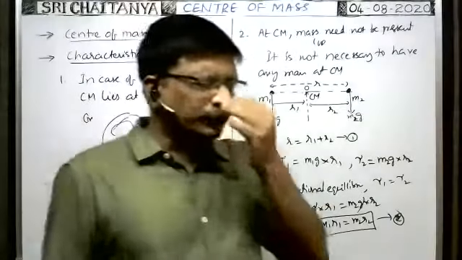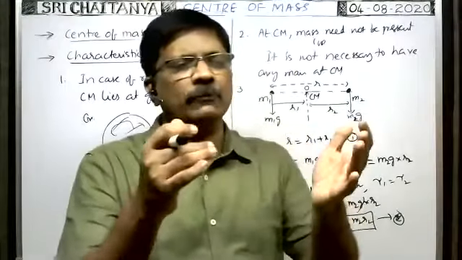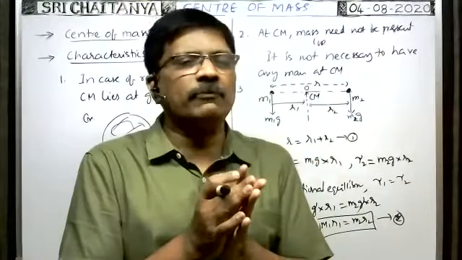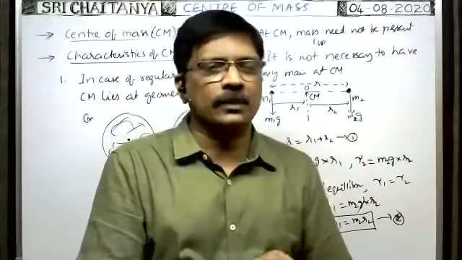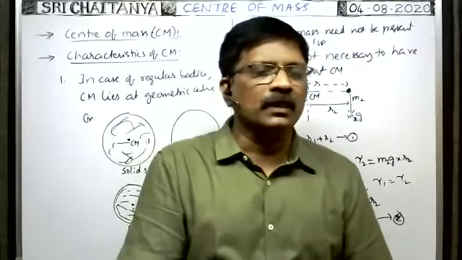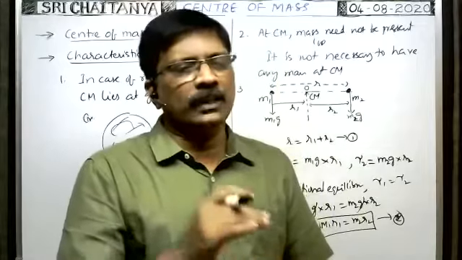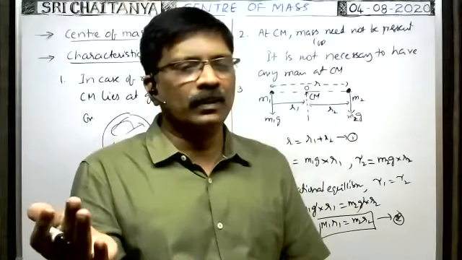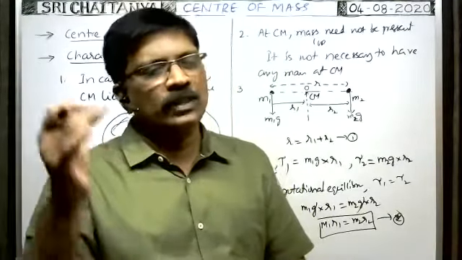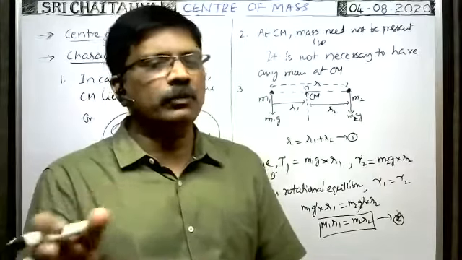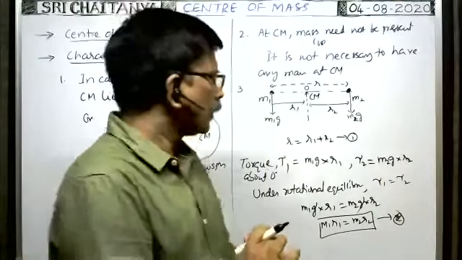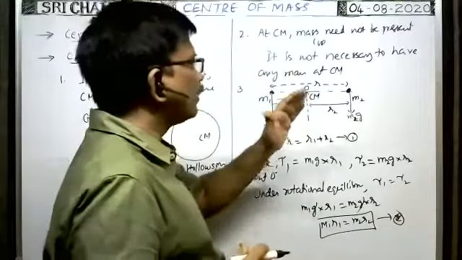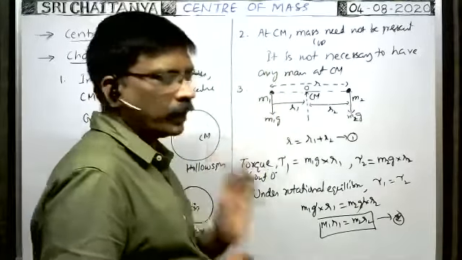So in case of a body having a non-uniform distribution of mass, where the mass distribution is more, towards that place, towards that more mass, the center of mass will be shifted. Okay. So center of mass always lies nearer to the more mass. That is very important. Okay.